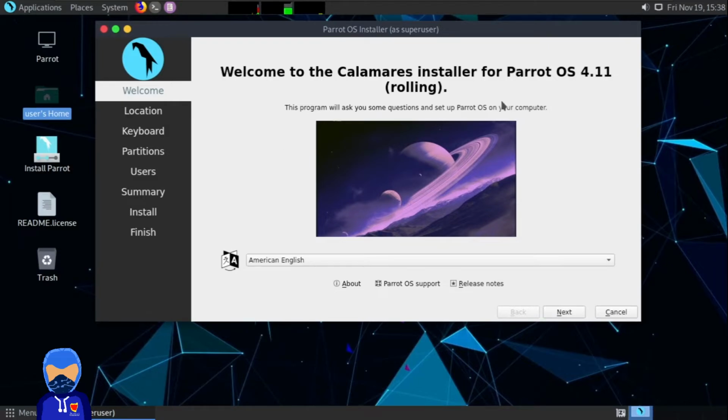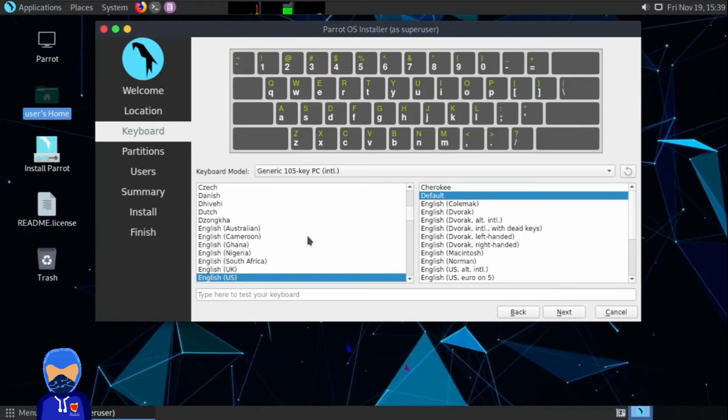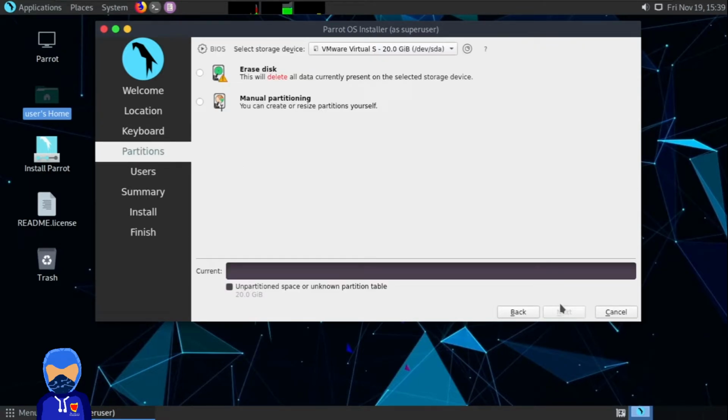Here you can select your language. After selecting your language, click on Next and select your location, then click on Next and choose your keyboard layout. Click on Next, and here is the partition portion. We have to use the entire disk as our partition, so click on the first option.